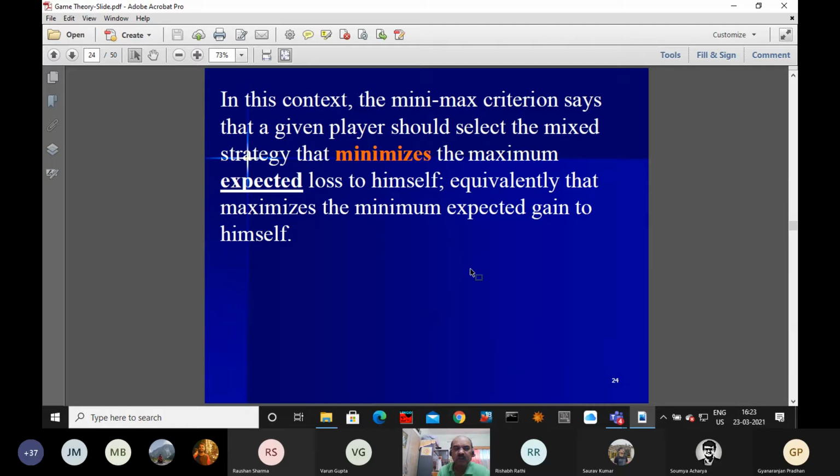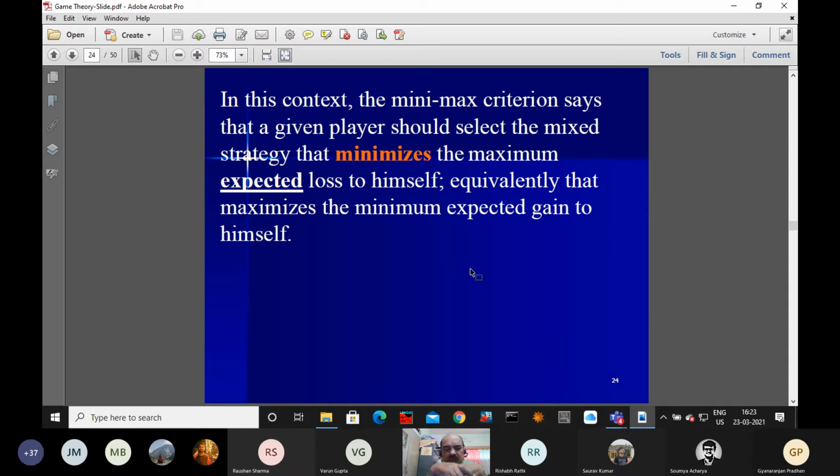The purpose of player A is to maximize the minimum expected gain. Why is it maximize then minimize? Maximize the minimum. So first he is finding the minimum, then whatever the minimum is, that one he wants to maximize.